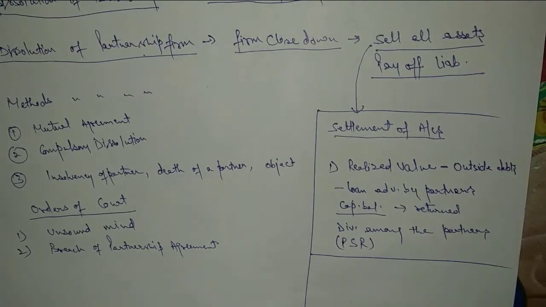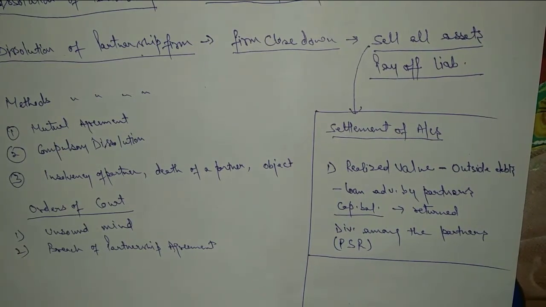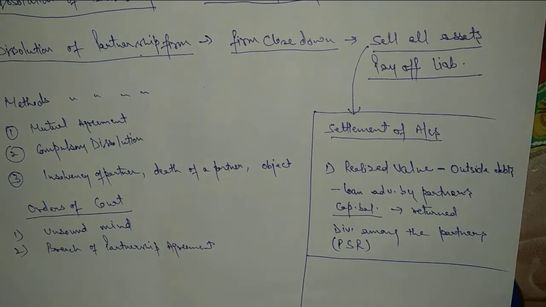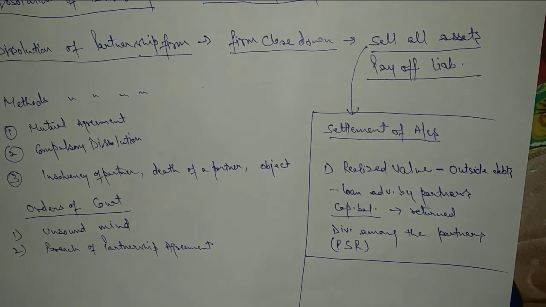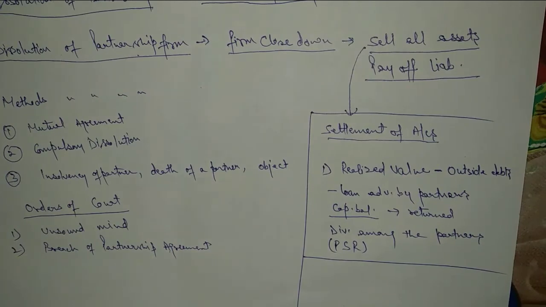So this is the way the firm will settle the accounts when it realizes the value from the sale of the assets, and in this way the liabilities will be paid out. So this is the procedure of settlement.